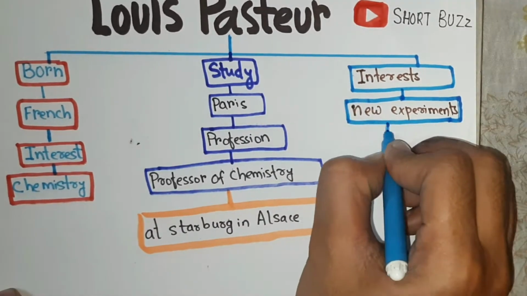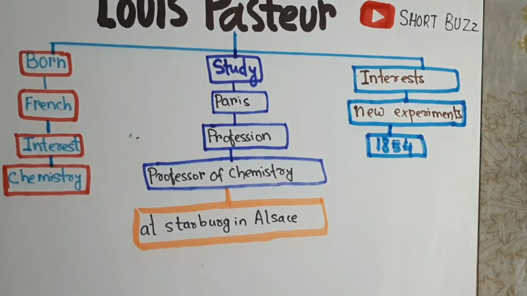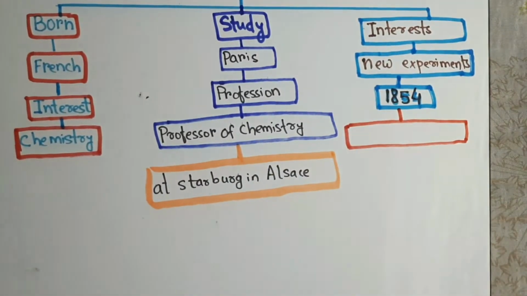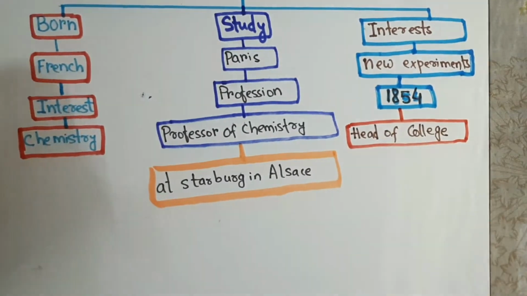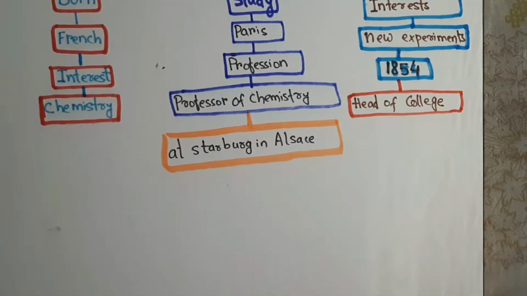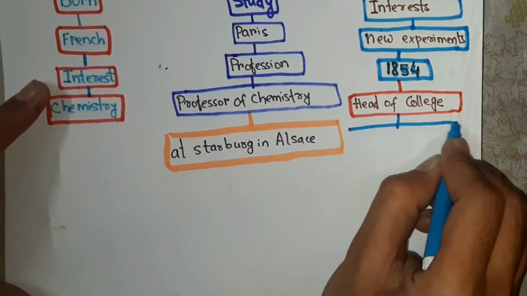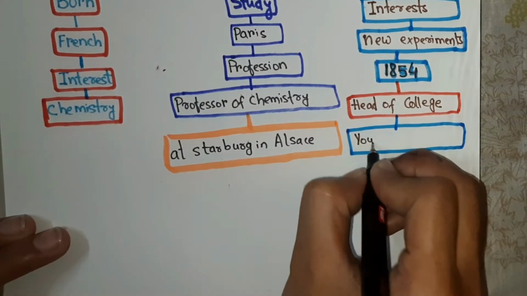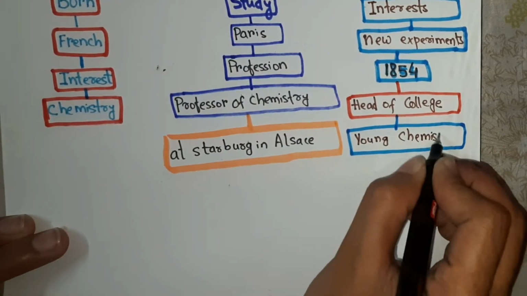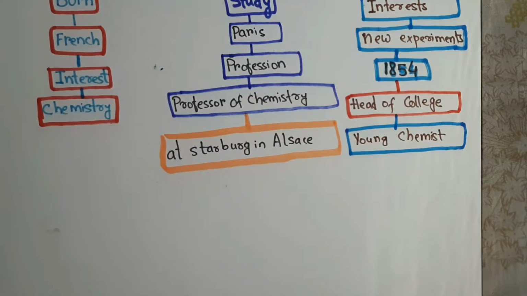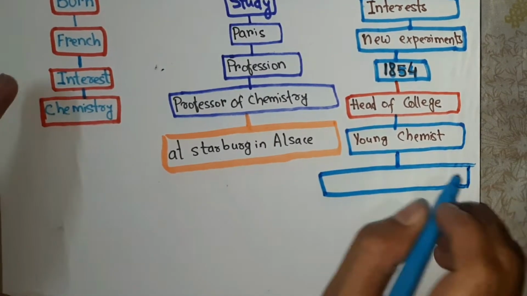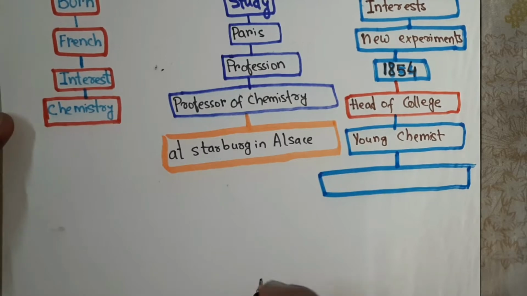Then in 1854, he was appointed head of the College of Science at Lille, a busy manufacturing town in the northeast of France. Now, he was known as a young chemist, since he demonstrated actions of living yeast. Here, a manufacturer once consulted Pasteur about his beer, which was turning bad. Pasteur helped the brewer by discovering all the things he did not know about yeast.